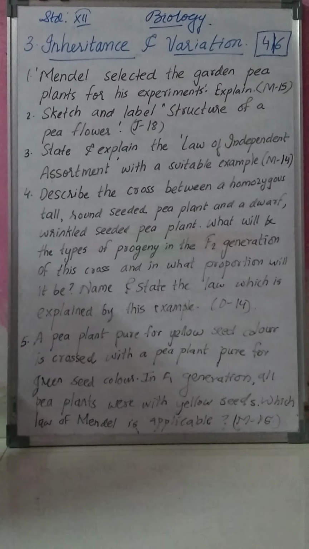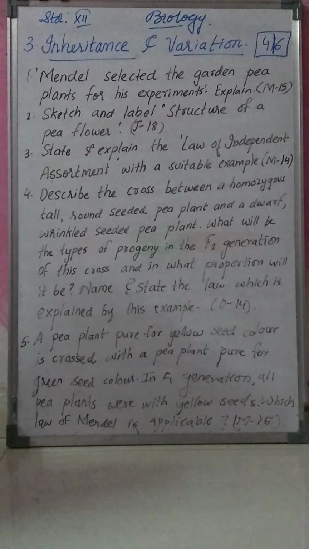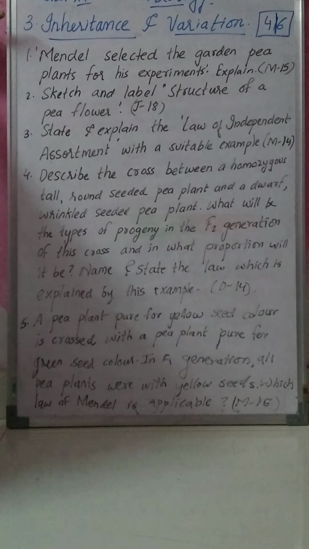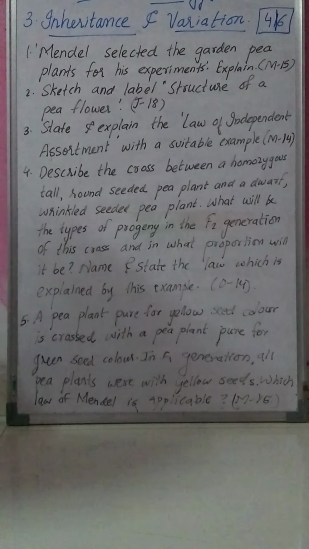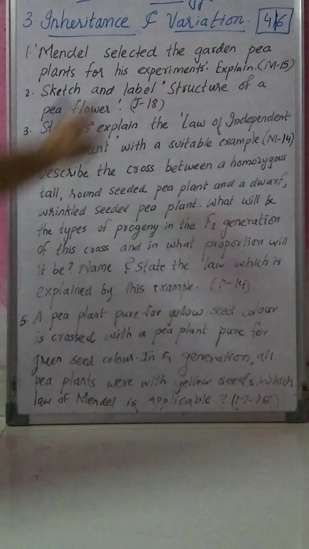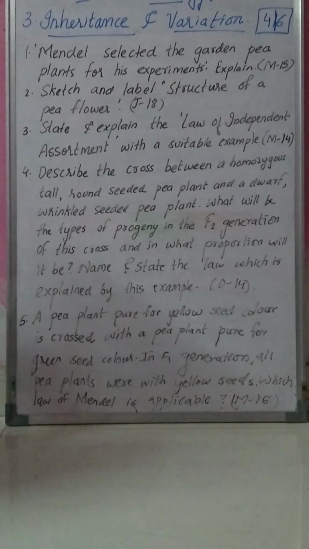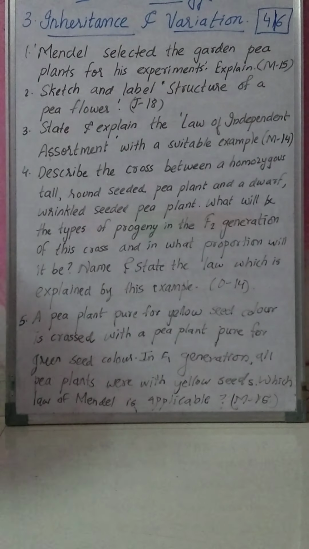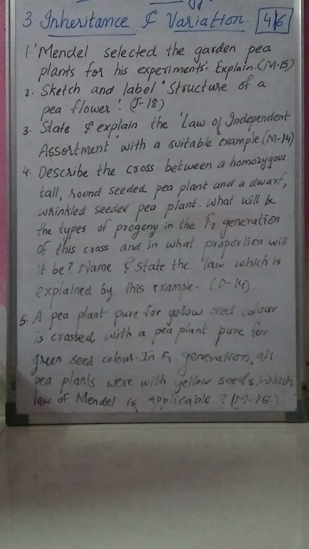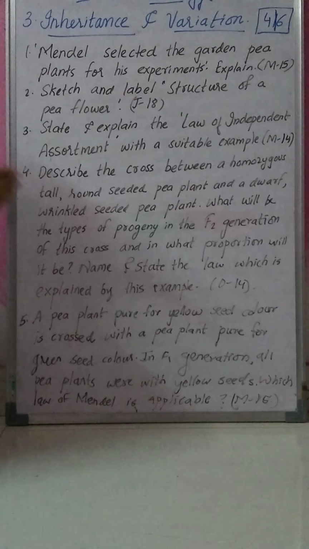Now today the same will continue with chapter number 3. Chapter number 3 is inheritance and variation. This chapter is there for 4 marks with option, that this chapter is for 6 marks. Now see, these are the questions. I will start with the question. Okay, let's continue with the questions which were asked in the board exams. Already asked in the board exam.